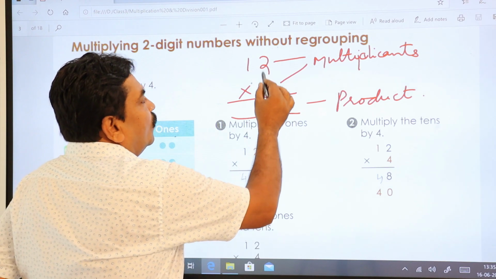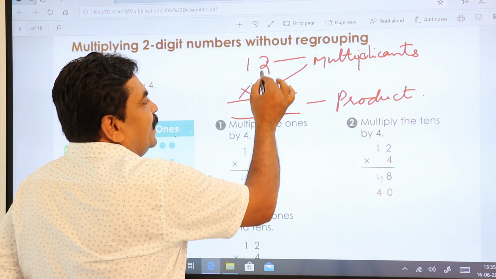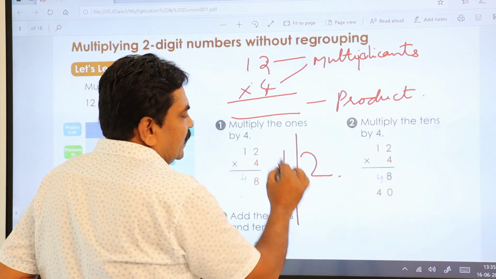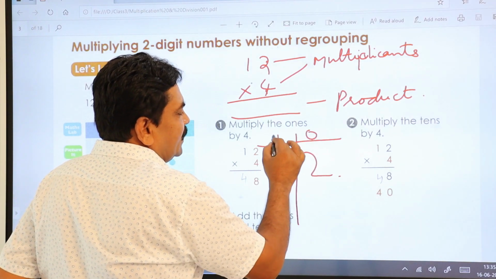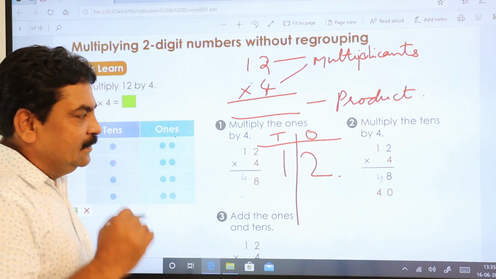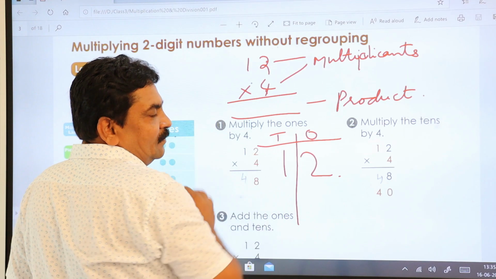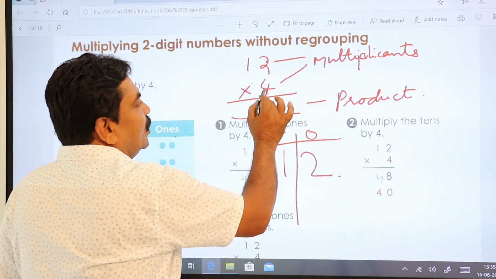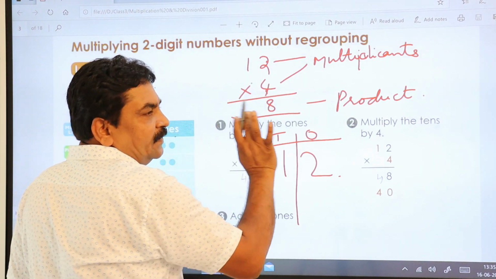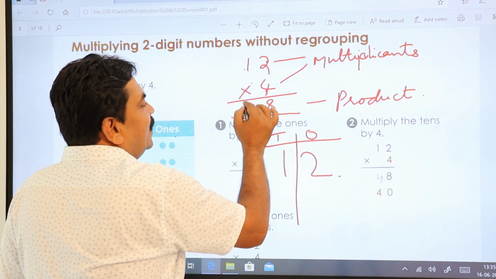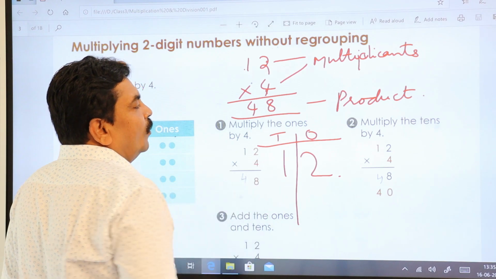So first you multiply the ones place. You have the number 12. Just see, this is your ones place, this is your tens place. First you multiply with the right-hand ones place value, that is 2 here. 4 2s are 8, finished. Then go to the tens value. 4 1s are 4. So the answer is 48.